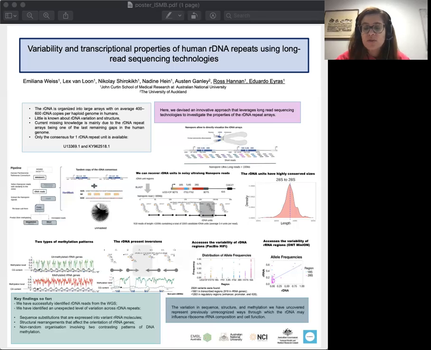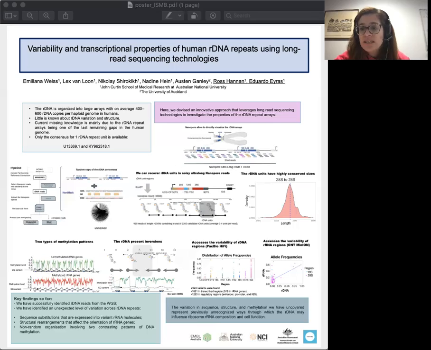Moreover, we have found some reads with inversions. There are some units that are transcribed in this direction, and two other units that are transcribed in this other direction. What we have observed in the methylation is that we have a repression in these two units, which may indicate that they are possibly inactive.